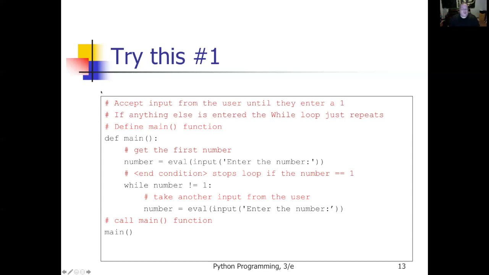we're done. So what happens when we execute this program? Python looks down this left margin. I've defined the main function. There's commands in there. I don't have to run them yet. Call the main function, and it goes up and actually executes the commands. So Python runs down the margin here. Yes, there's a function called main defined. Oh, I'm going to call it now. It goes up and runs it, and it prompts the user for a value. It checks to make sure that that is not equal to 1. If it's not equal to 1, it prompts them for another number and then keeps looping, prompting for numbers until they type in 1. All right, well, that's our first example. Let's look at another example.